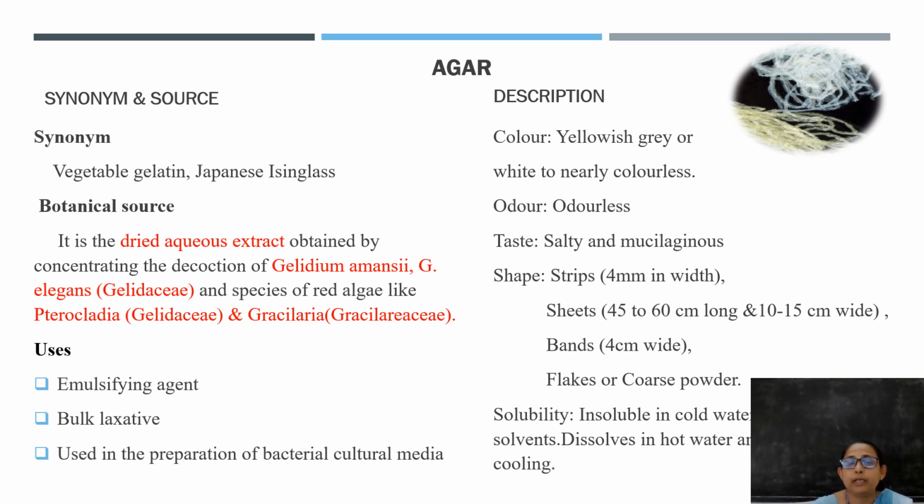And when we study the morphology of the agar, it is yellowish gray or nearly white to colorless in nature, and it is odorless, salty and mucilaginous in nature, and this mucilaginous taste is due to the presence of mucilage in agar. They occur in different forms like strips, sheets, bands, flakes, coarse powder, fine powder, etc. And this shape depends upon the size of the various agar particles.